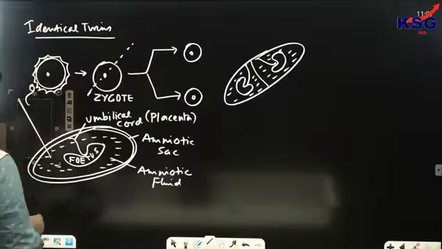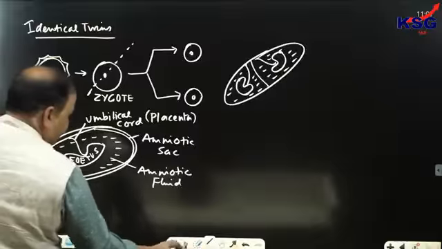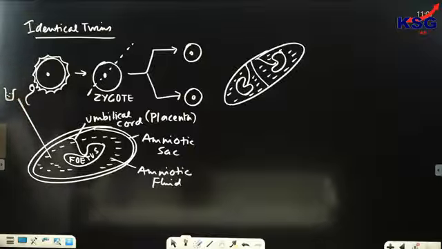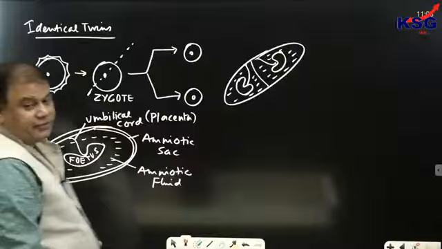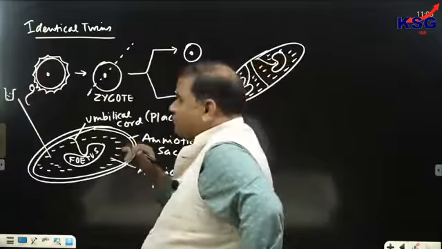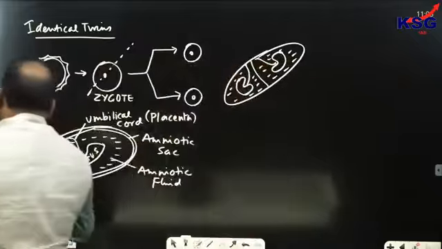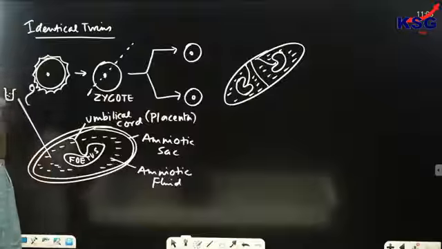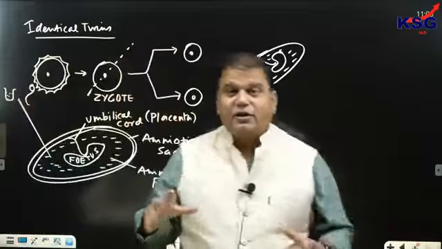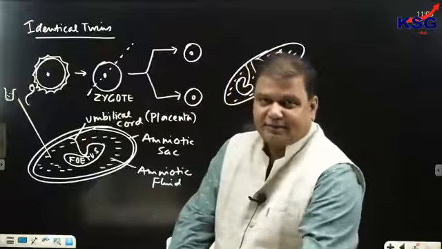Clear? Now, why would amniotic fluid be withdrawn? Because amniotic fluid consists of cells of the fetus, and these cells would be examined to see whether there is any kind of genetic disorder in the child or not. So it would be examined.